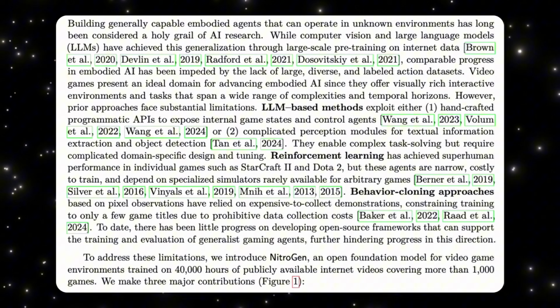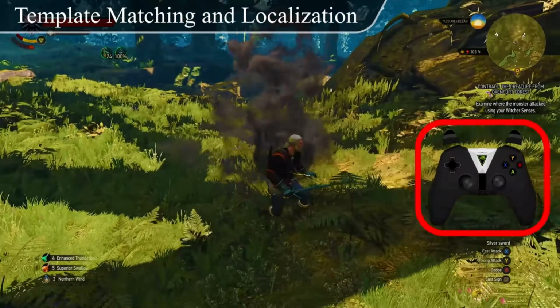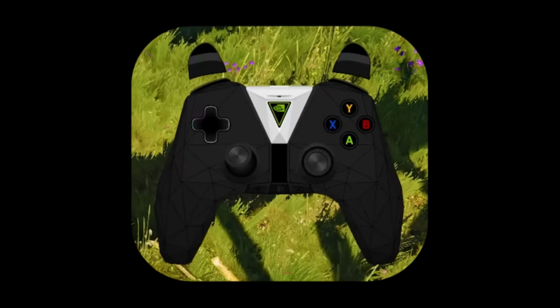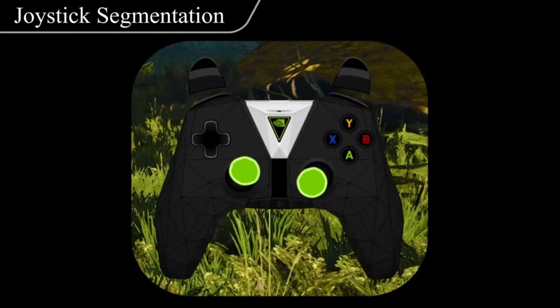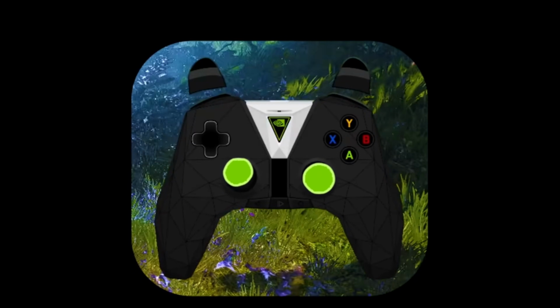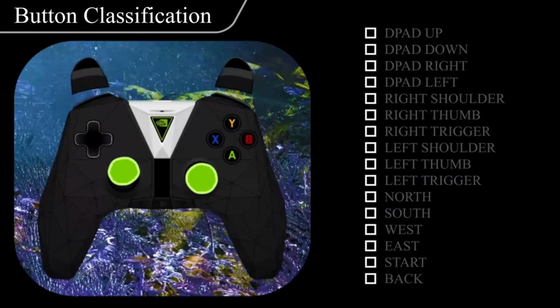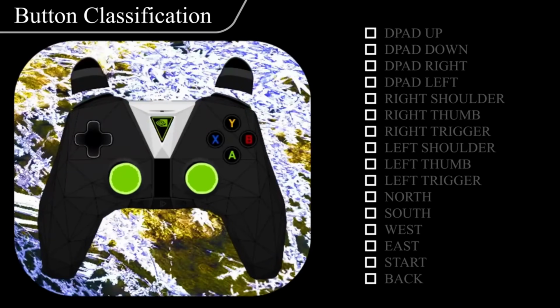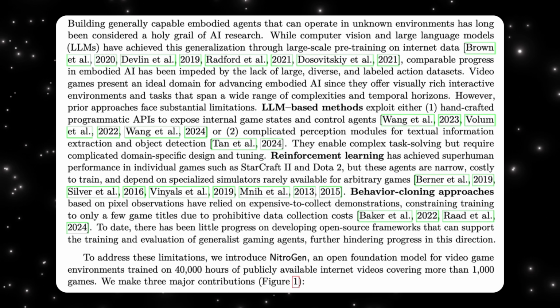NitroGen takes a very different approach. Instead of building custom simulators or APIs, it trains a foundation model directly on internet gameplay videos. We're talking about 40,000 hours of public gameplay footage covering more than 1,000 different games. This is the same idea that made large language models powerful. If you train on enough diverse data, general behavior starts to emerge. NitroGen treats gameplay videos the way LLMs treat text. It learns how humans act, not just what the game state is. And this is important because it means no handcrafted rules, no game-specific interfaces, and no expensive data collection. Just large-scale learning from what already exists online.